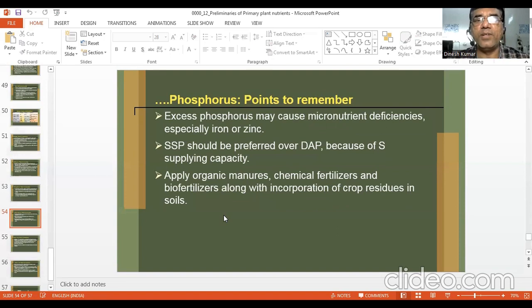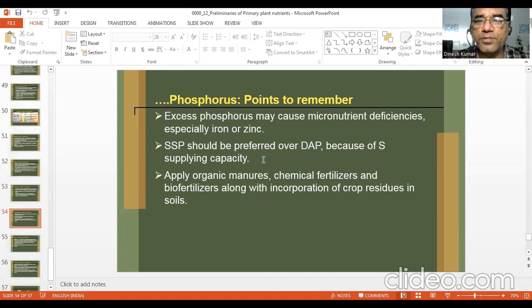But it is not always antagonistic. I want to tell here, when their balance in soil is distorted, then iron and zinc interaction or antagonistic action happens. At ideal levels, they do not antagonize each other.